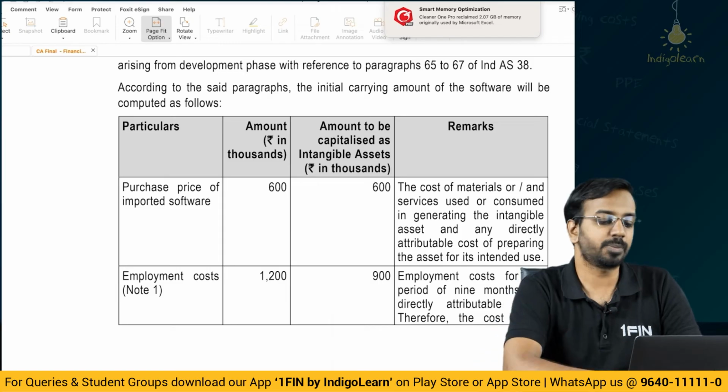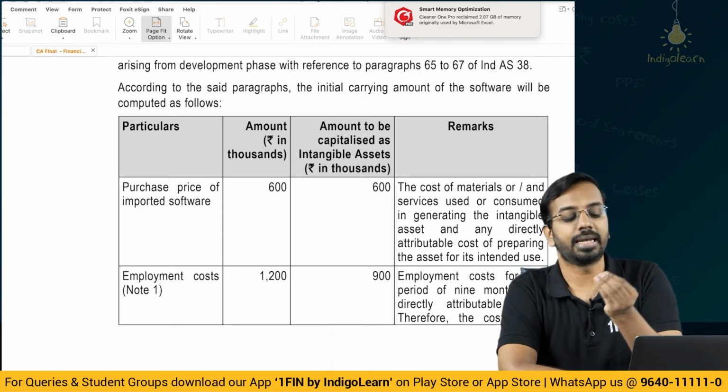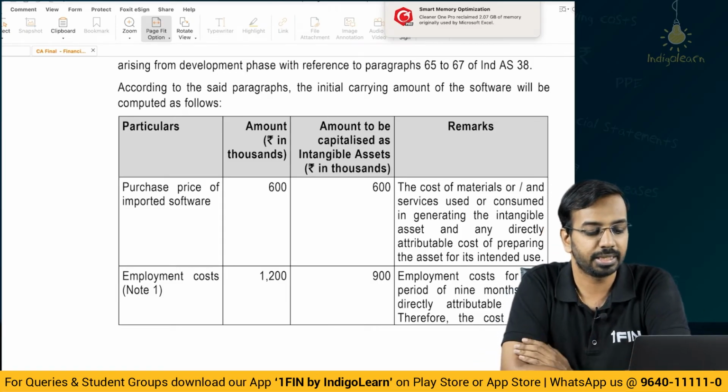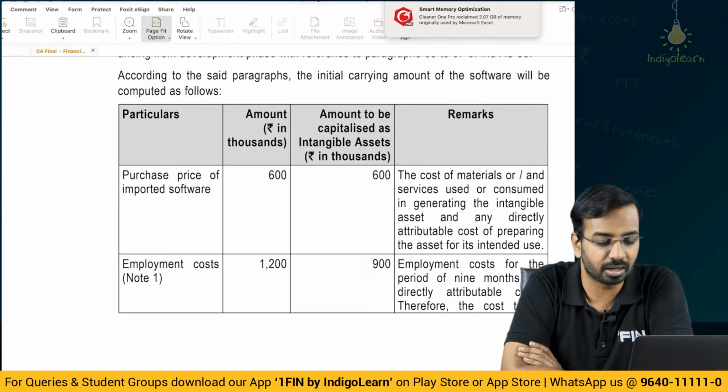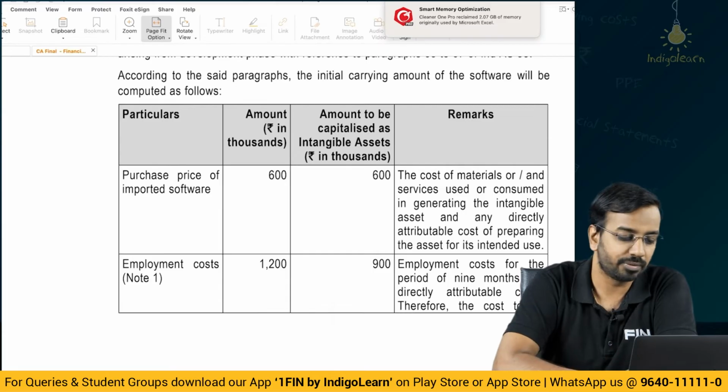Now, first, the purchase price of software we will include, because that is the material which is used in the generation of the intangible asset. Employment cost we will consider only 900 for the period for which employees have worked, we will not consider the entire 1200.